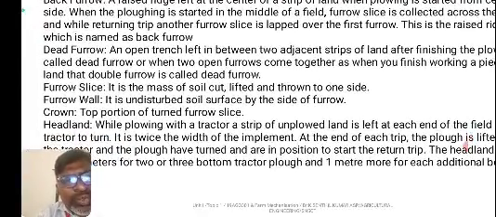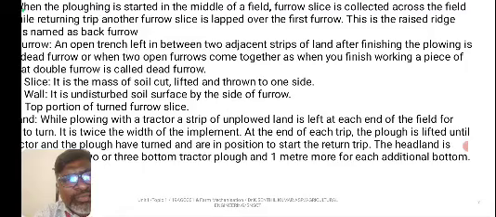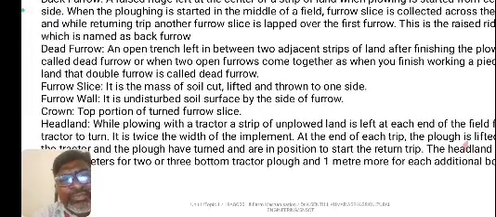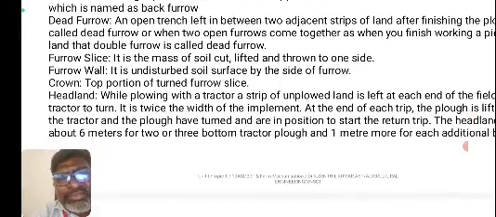Or when two open furrows come together as you finish working a piece of land, that double furrow is known as dead furrow. To say about the furrow slice, it is a mass of soil cut, lifted and thrown to one side. And the furrow wall is the undisturbed soil surface by the side of the furrow. The crown is the top portion of the turned furrow slice.